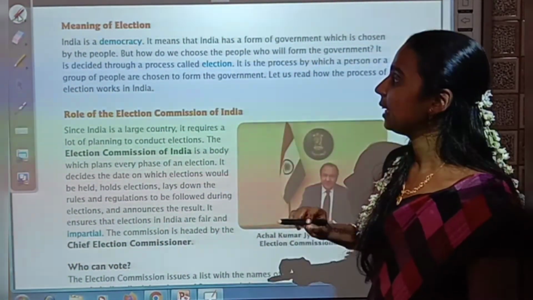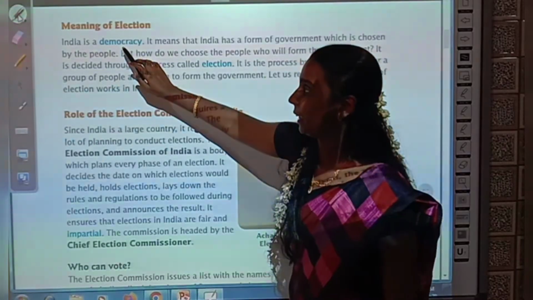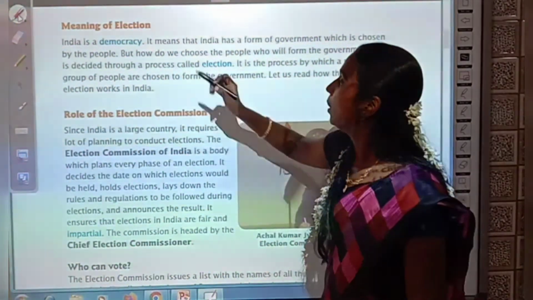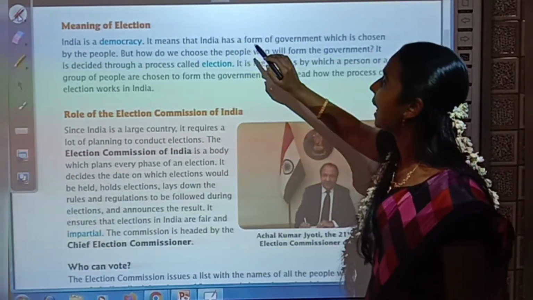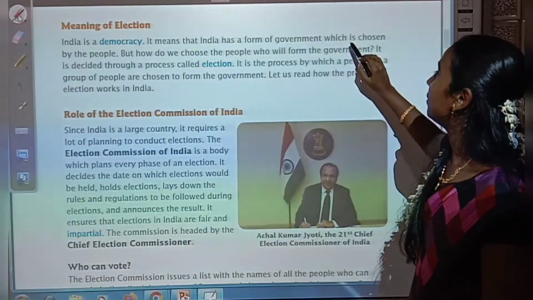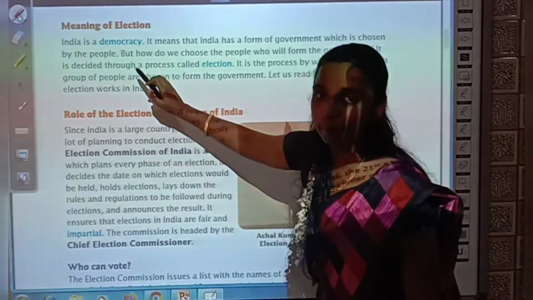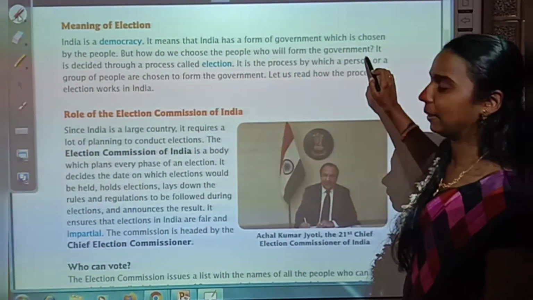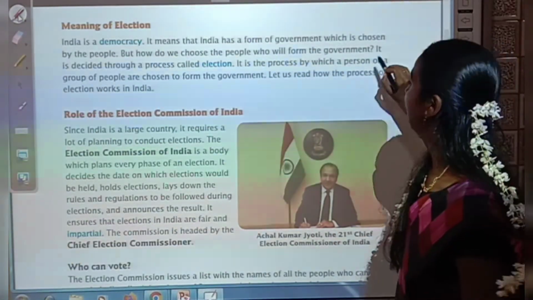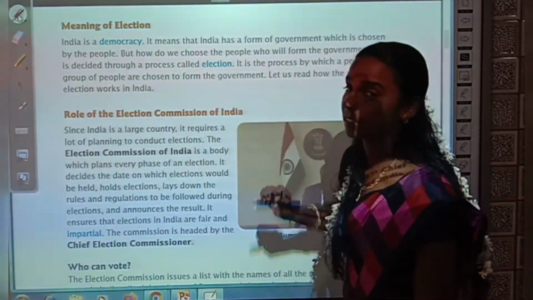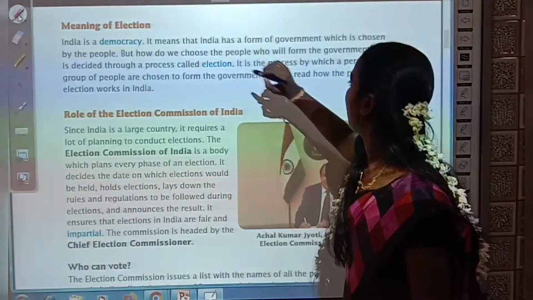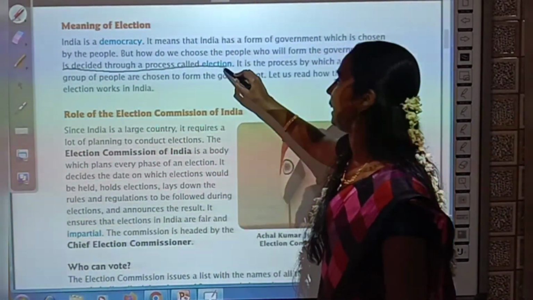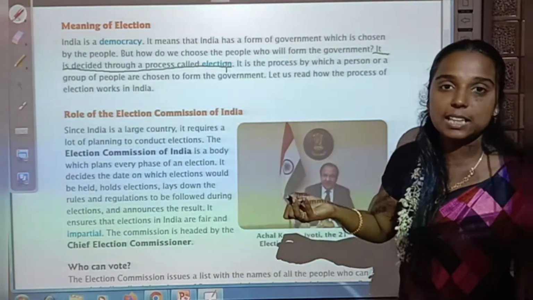Now shall we read? See, India is a democracy. Okay. Democracy means what? We will select our own government. So it means that India has a form of government which is chosen by the people. But how do we choose the people who will form the government? So how we are choosing? It is decided through a process called election. Okay. So underline this line. It is decided through a process called election.